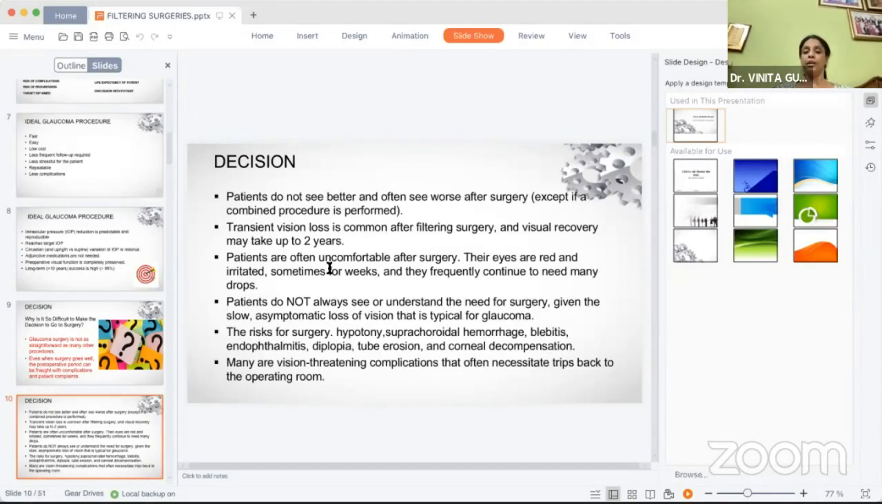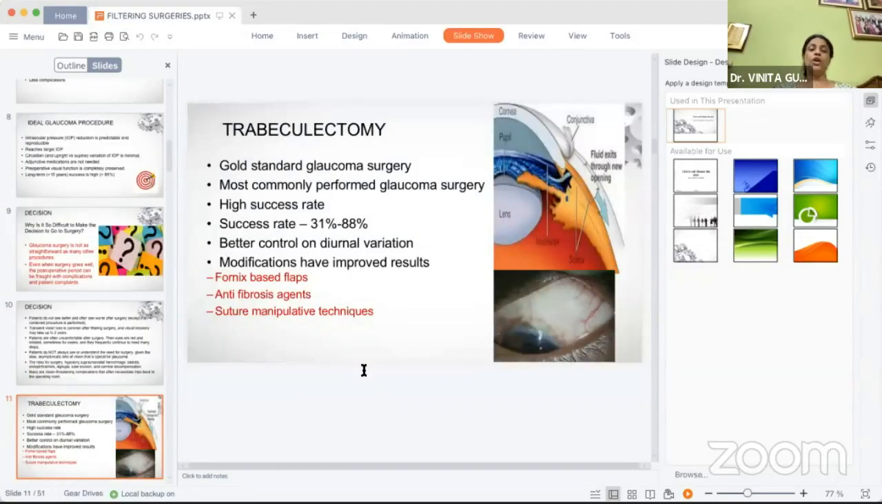Transient vision loss is common. Patients may be uncomfortable after the surgery. Their eyes may be irritated, they may be having redness. Patients also do not understand the need for surgery, provided in most of the cases, as we know in glaucoma, it is an asymptomatic loss of visual fields. Also, the risks of surgery, depending on the type of surgery we have chosen, are pretty high, especially vision-threatening complications, which may necessitate trips back to the operating room.